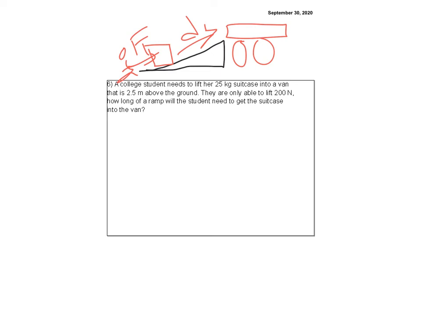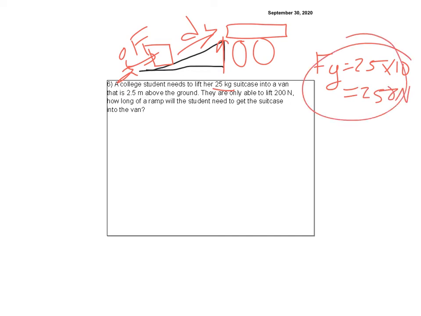And then I have to lift it up against gravity. Oh, FG. How do I find FG? Oh, yeah, it's 25 times 10. See how that keeps coming back? It's 250 newtons.